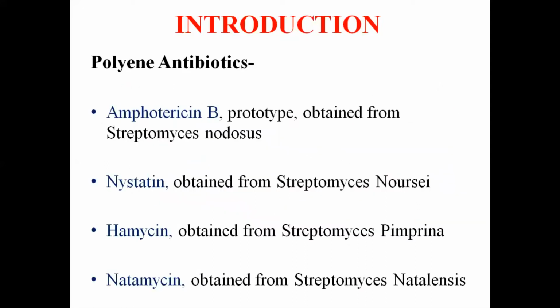Now, among the polyene antibiotics, amphotericin B is the prototype, obtained from Streptomyces nodosus, and it was introduced around 1956. Then we have nystatin, obtained from Streptomyces noursei, hamycin obtained from Streptomyces pimprina, and natamycin, which is obtained from Streptomyces natalensis. Natamycin was approved in the US in 1978, whereas nystatin was introduced in the 1960s.